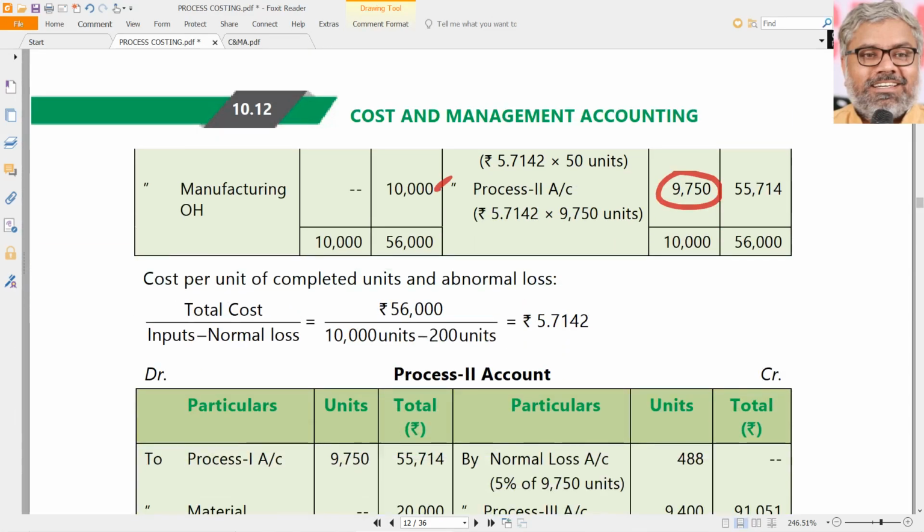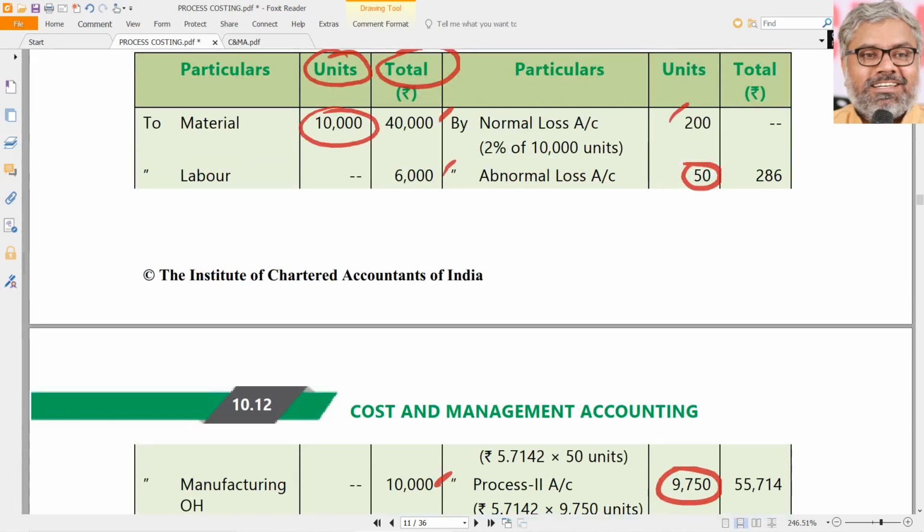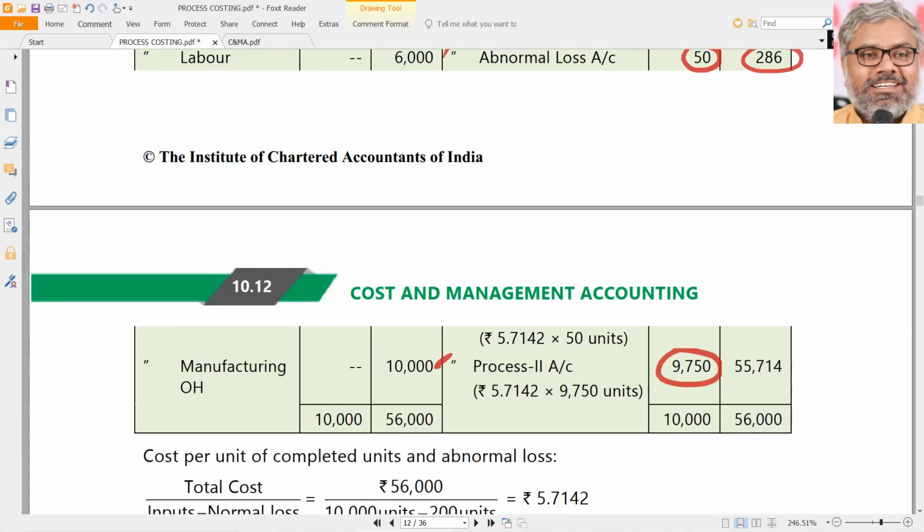So 56,000 divided by 9,800 is the cost per unit. Multiply with 50 and you get the abnormal loss. I would suggest calculating that first. Then the balancing figure you can take as the amount transferred to process 2, that is 55,714. Not necessarily, if you multiply with 9,750 also, you will get a similar amount.